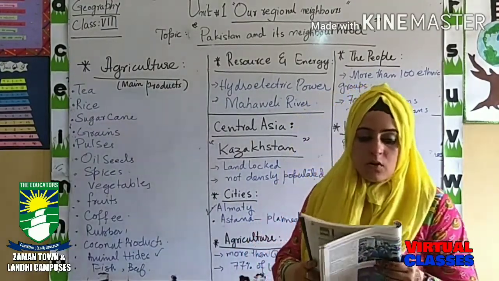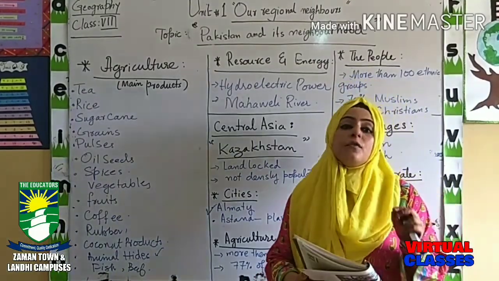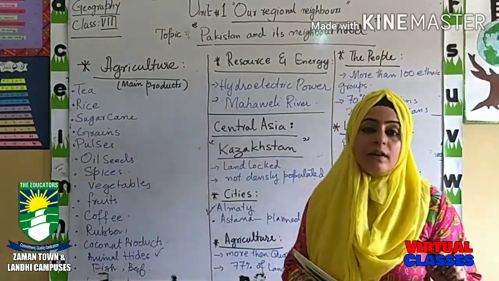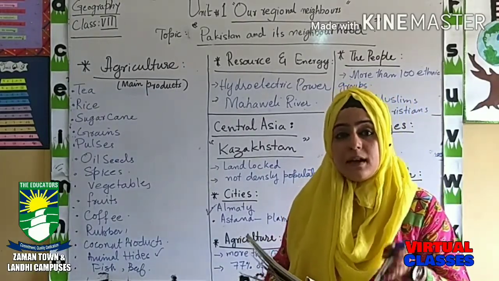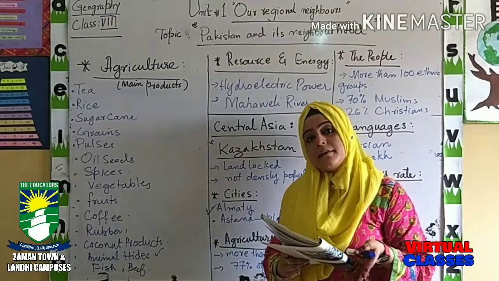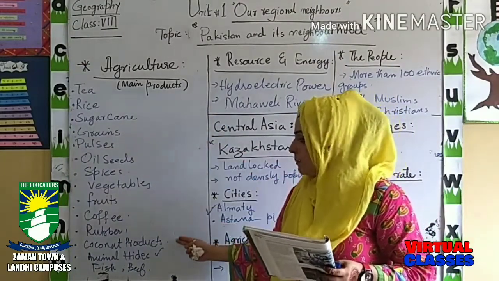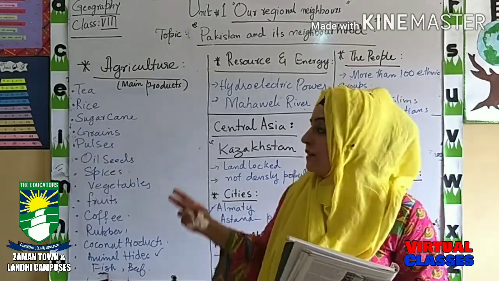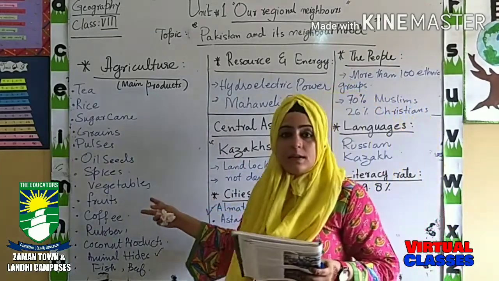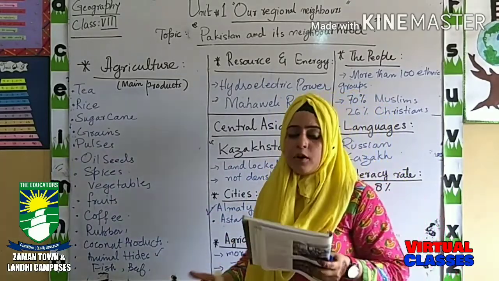Clear? Now question number 4 is name some of the products of Sri Lanka. What were the main products which we have learned? Some of the main products means agricultural products which Sri Lanka produces by itself. These are the main products by which it earns great revenue by exporting them.